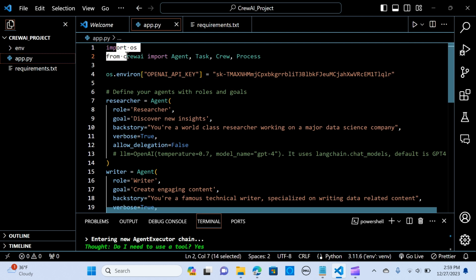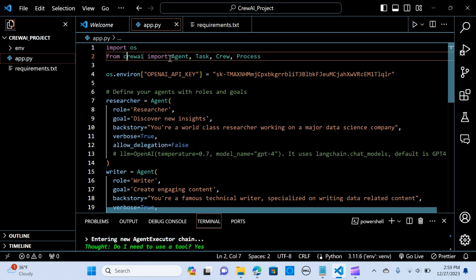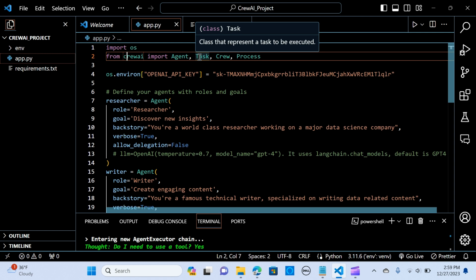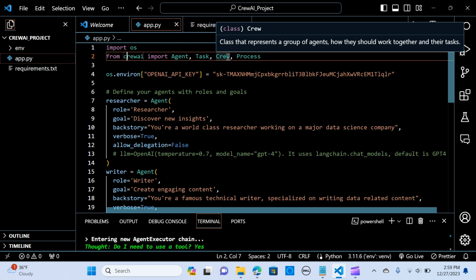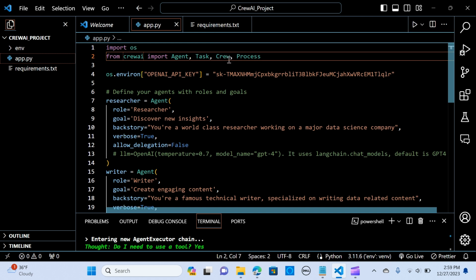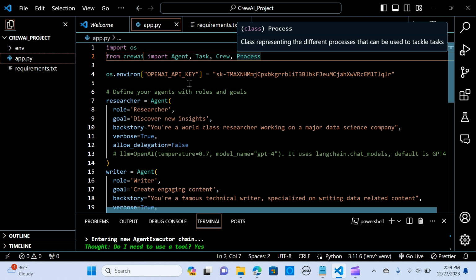So we import os and CrewAI. These are the agents, the dedicated team members, each with their role, backstory, goal, and memory. And these are the crew and these are the processes.